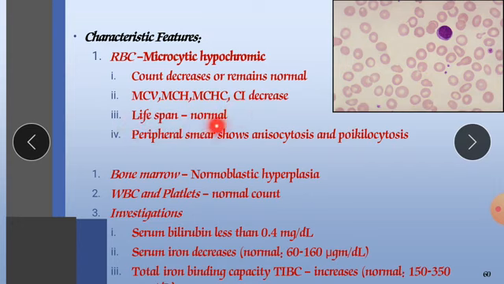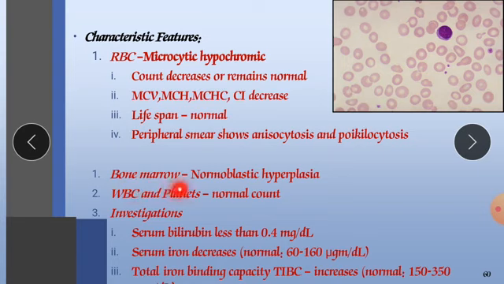Lifespan is normal, 120 days. Peripheral smear shows anisocytosis and poikilocytosis. What are they? When there is a change in shape, it is called poikilocytosis, and when there is a change in size, it is called anisocytosis. Both types of defects occur in the RBCs.